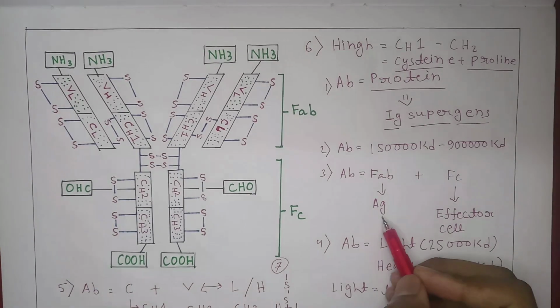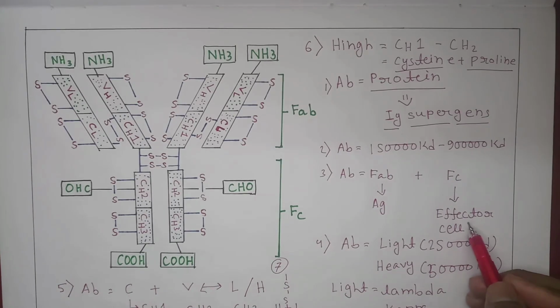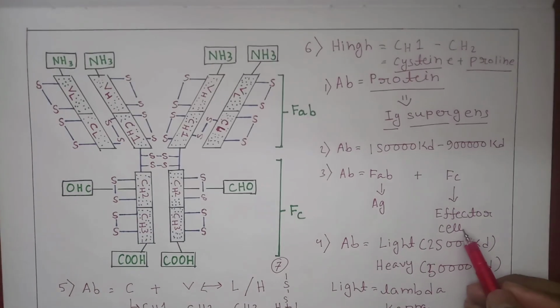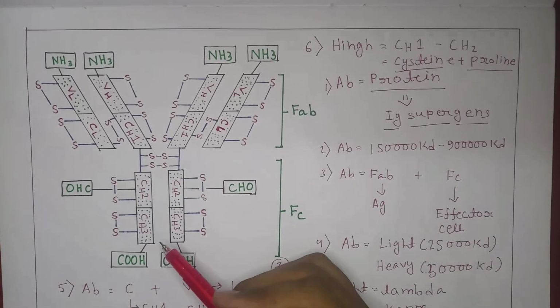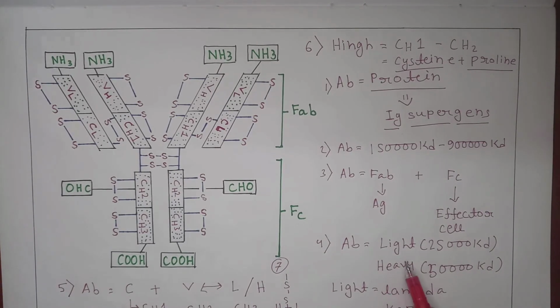The Fab region attaches to the antigen, and the Fc region attaches to the effector cell like dendritic cell, macrophage, natural killer cell, for the proper functioning of this antibody. Our fourth point is antibody has light chain and heavy chain. The light chain molecular weight is 25,000 kd and heavy chain is about 50,000 kd. The light chain contains lambda and kappa.